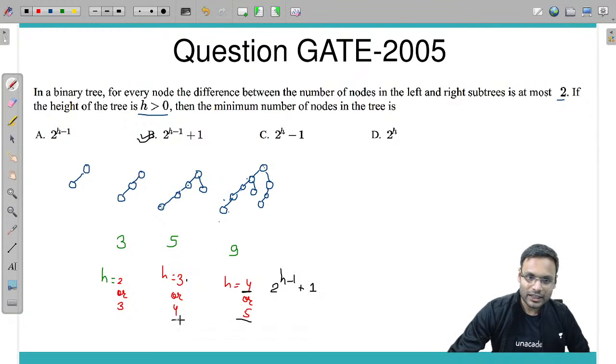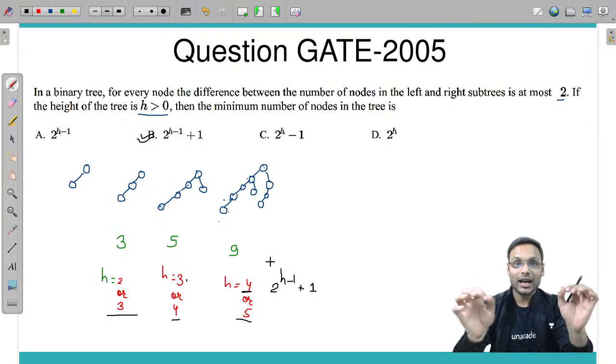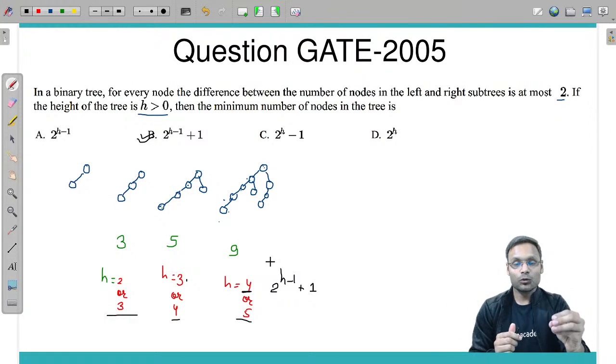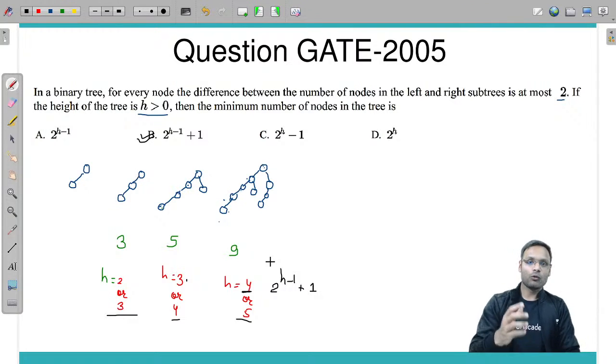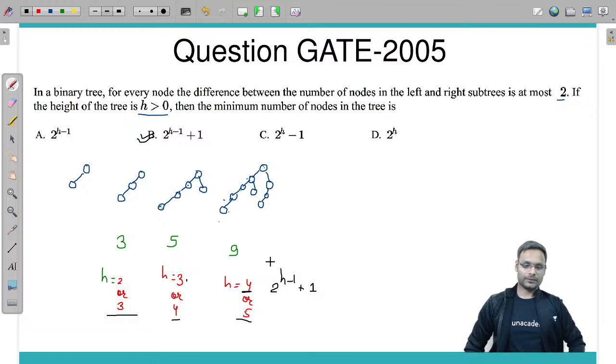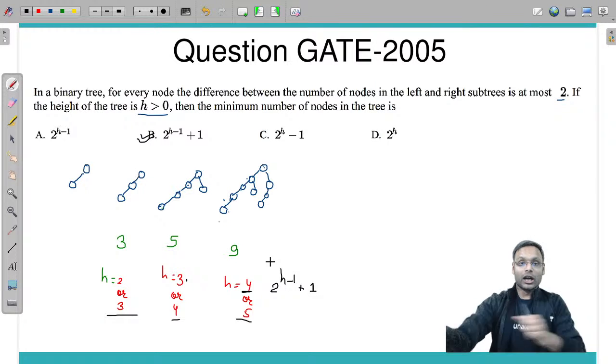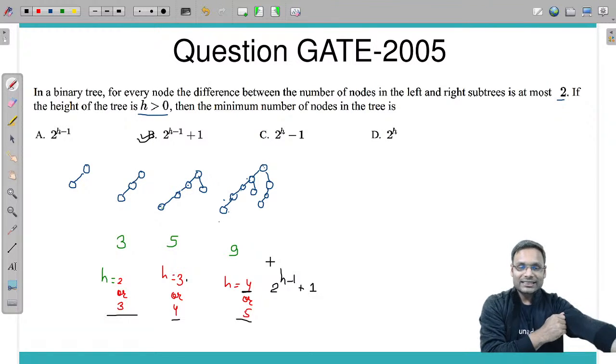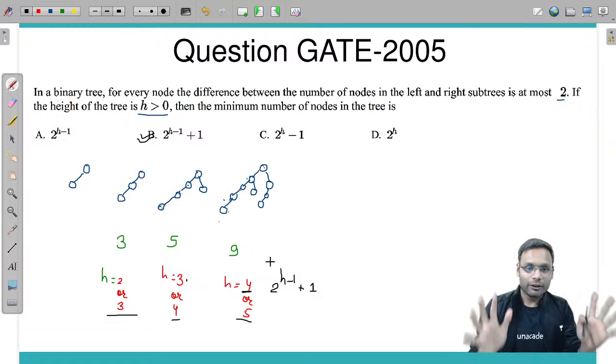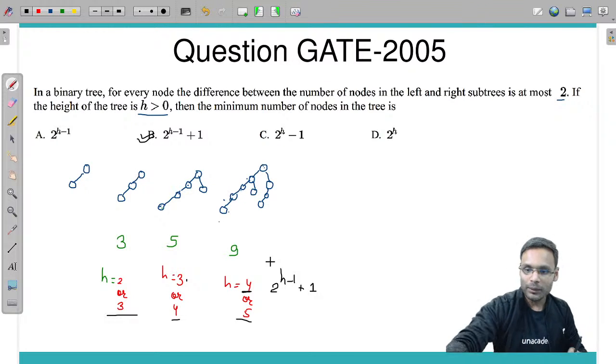Why? Because if we take the definition of the height of the tree with a single node as 1, in that case no formula will match with us. No formula will match with us. Got it? Understanding? If understanding, well and good, superb, amazing.